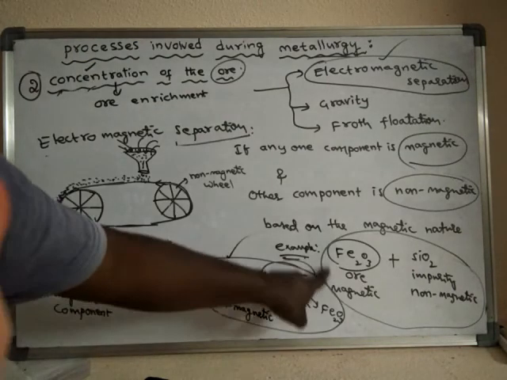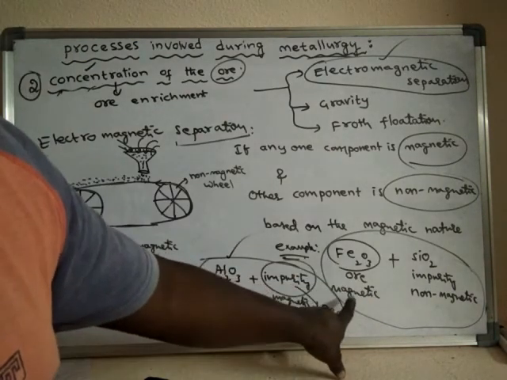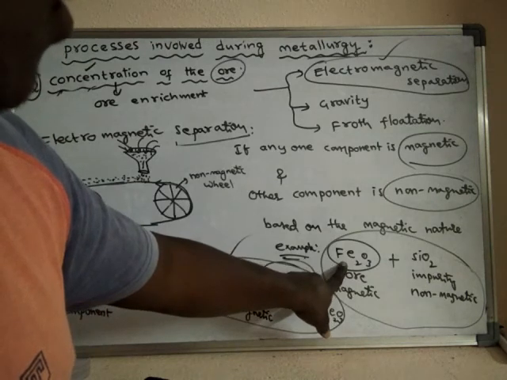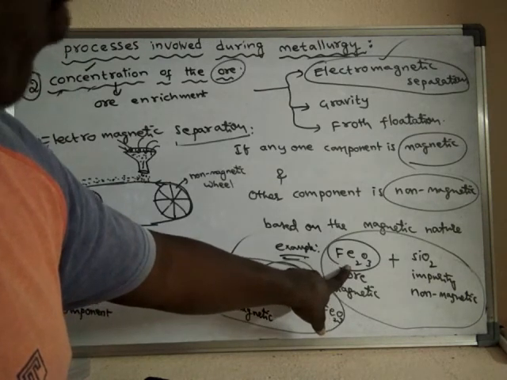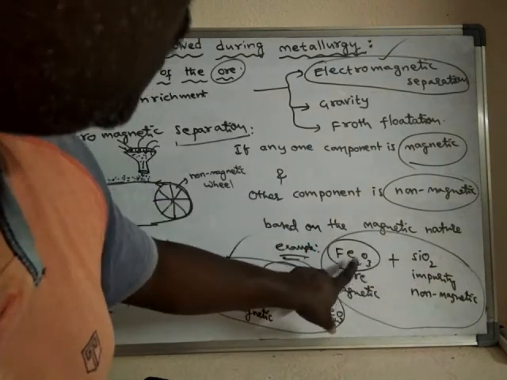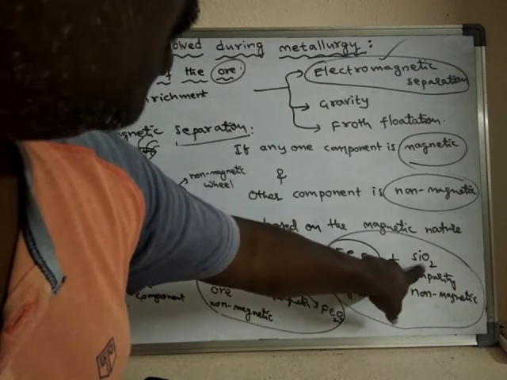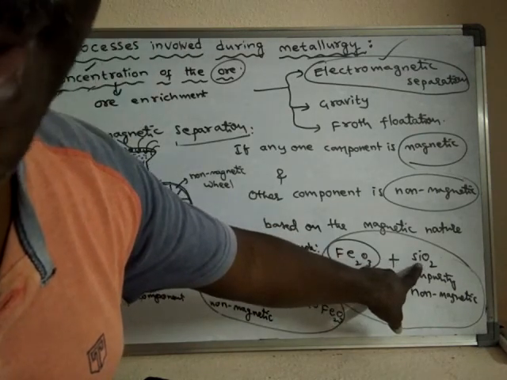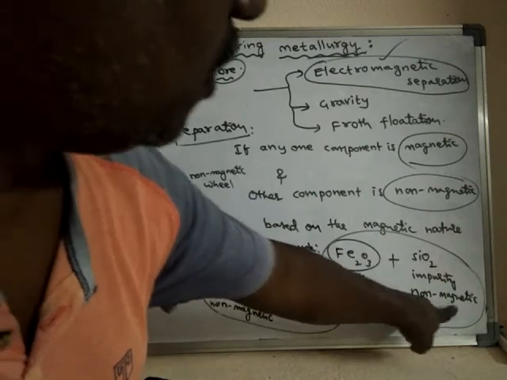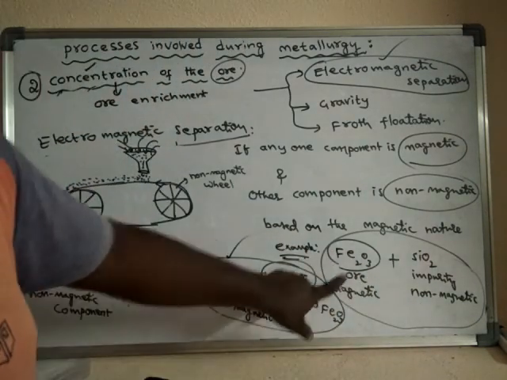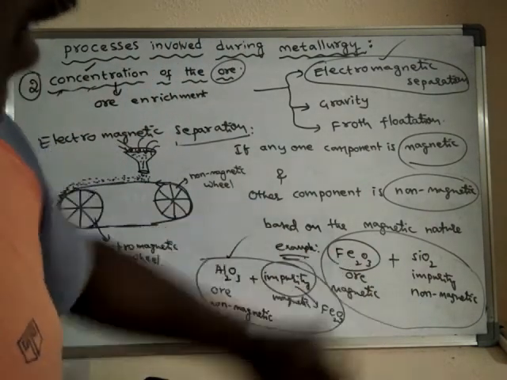Suppose you take the ore of iron oxide. Which impurity does it have? Sand as impurity. Sand is a non-magnetic impurity, whereas this iron ore is magnetic in nature.